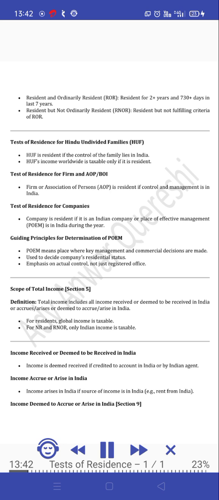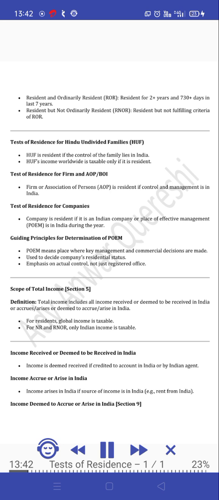Scope of total income, Section 5. Definition. Total income includes all income received or deemed to be received in India, or accrues, arises or is deemed to accrue or arise in India. For residents, global income is taxable. For NR and RNOR, only Indian income is taxable. Income received or deemed to be received in India. Income is deemed received if credited to an account in India or received by an Indian agent.